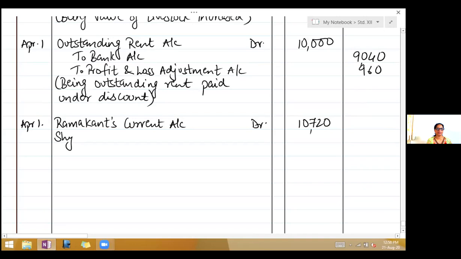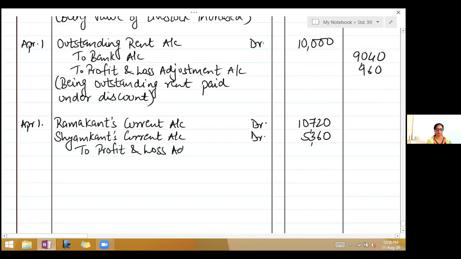Shamakant's current account debit 5,360 to profit and loss adjustment account, 16,080. Narration, being loss on revaluation transferred to current account.